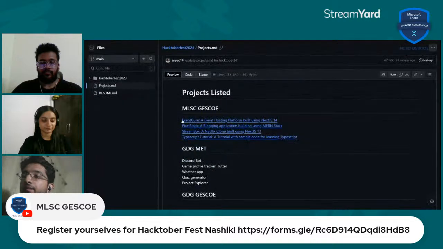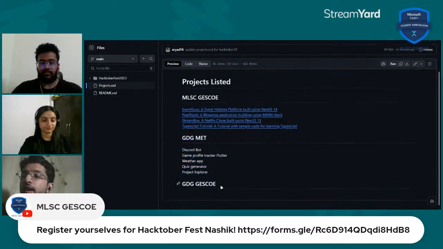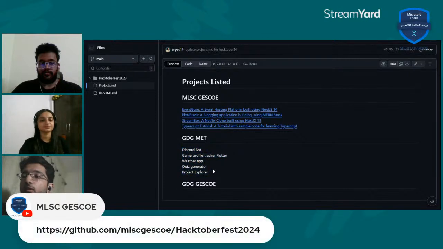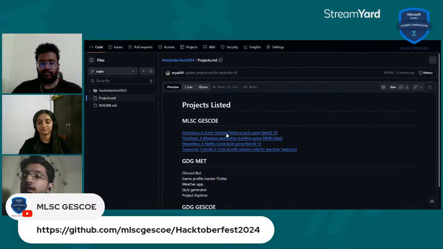We got projects from MLSC GSCOE, also some projects from GDG Met, and some upcoming projects from GDG GSCOE. And you will also get a direct link to those projects which are hosted on this repository itself.